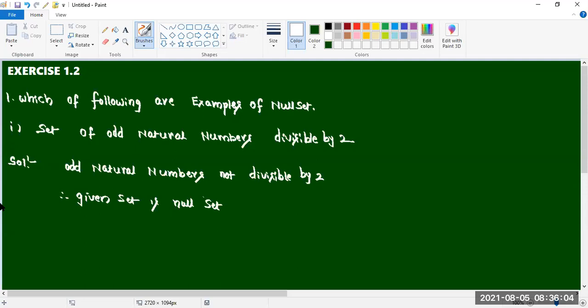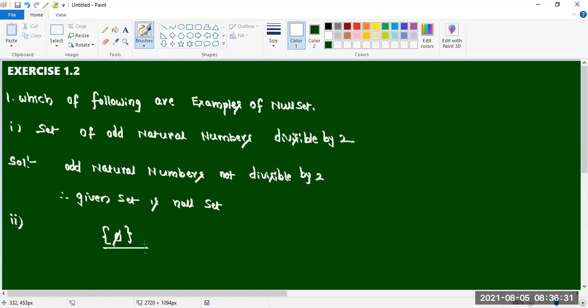Sir, can we end this by putting two braces or like phi, isn't it, sir? Like we can put phi or two braces without any element in that. Yes, correct. Sir, I have one more doubt. If in the bracket you put the null set and leave it, does it make a difference?